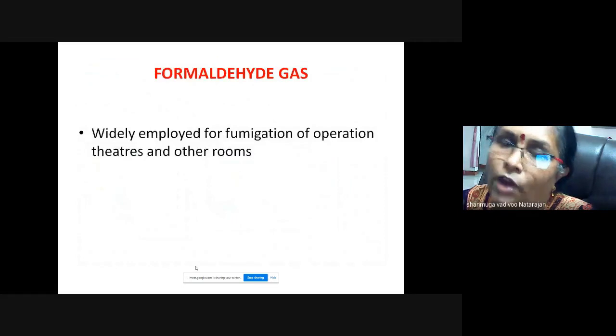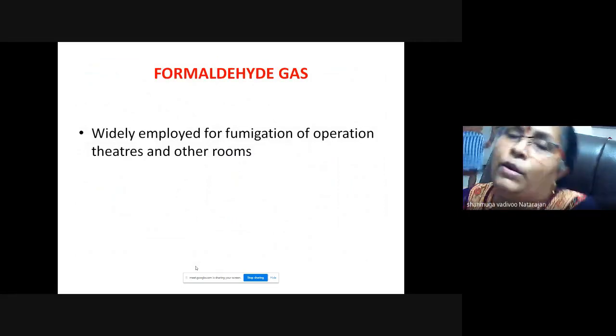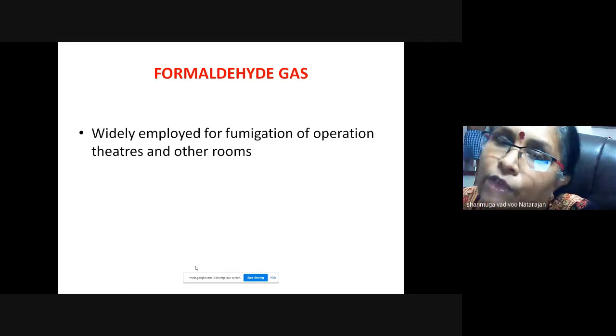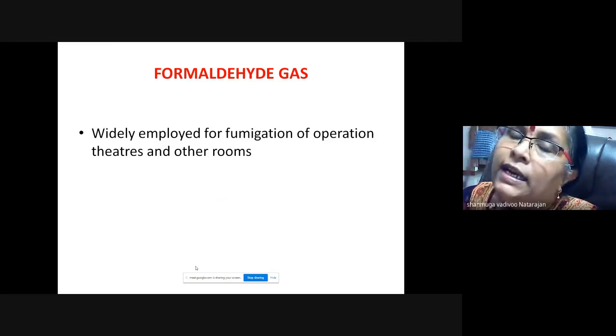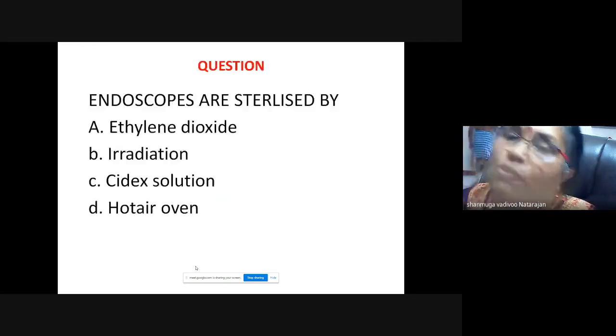Formaldehyde is also a gas, as you know, used for fumigation of operation theaters. But nowadays no one is using formaldehyde because it has carcinogenic potential and is highly irritant. So they use it in combination.